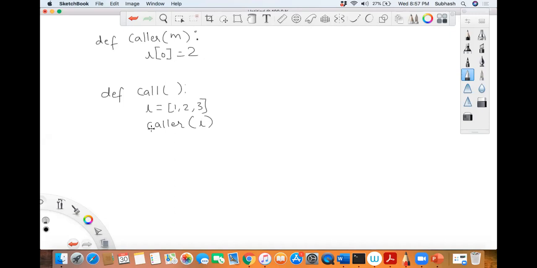Then you come here and say print L. Can you tell me what will be the output? It would be 2, 2, 3. Sorry, M of 0 is equal to 2, correct? Now, can you tell me what will be the output? 2, 2, 3. When I made changes here, I'm not returning, but how is it getting updated? Because you're passing the reference.